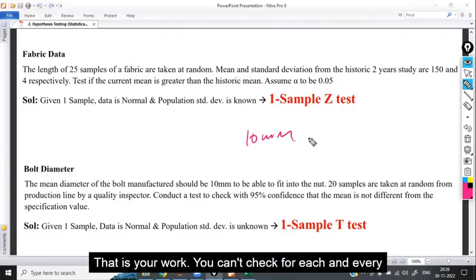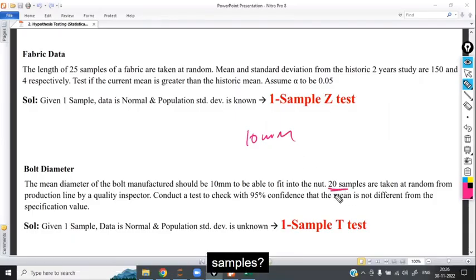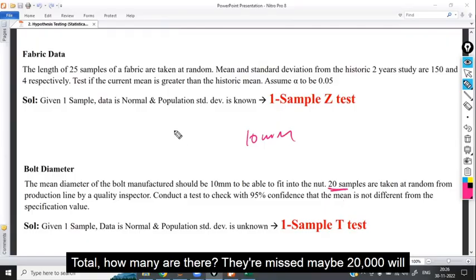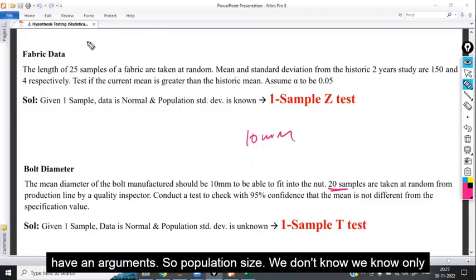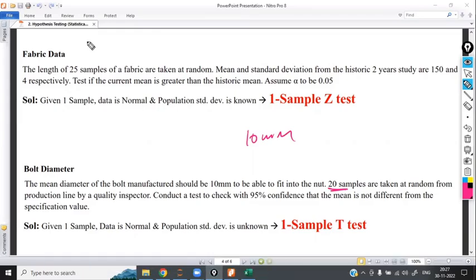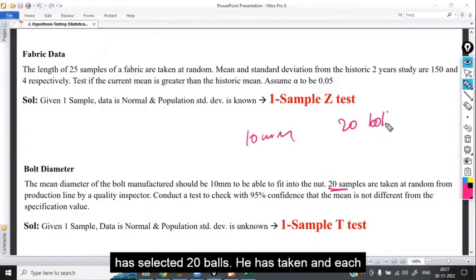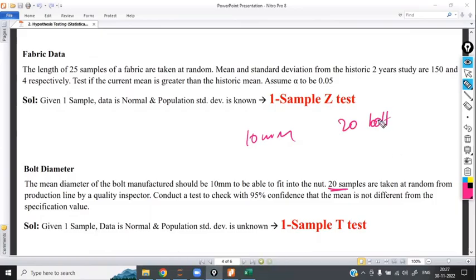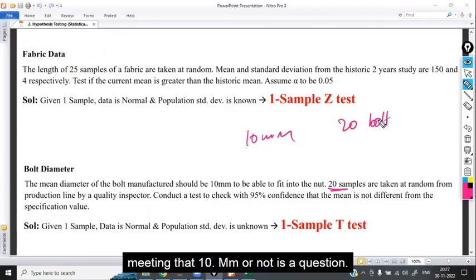You can't check each and every bolt, so you are taking a sample. How many samples have you taken? Miss, 20 samples. Total, how many are there? Maybe 20,000 or 1 lakh are available. We don't know; in the question they have not given it. So the population size we don't know. We know only the sample size, which is 20. He has selected 20 bolts, and each bolt he has measured. The question is whether it is meeting 10 mm or not.